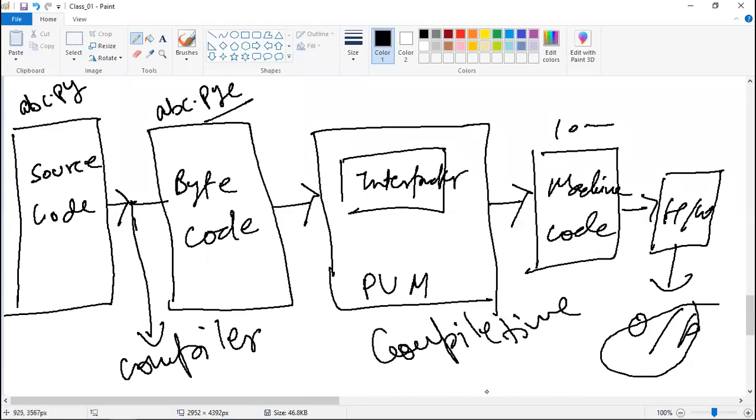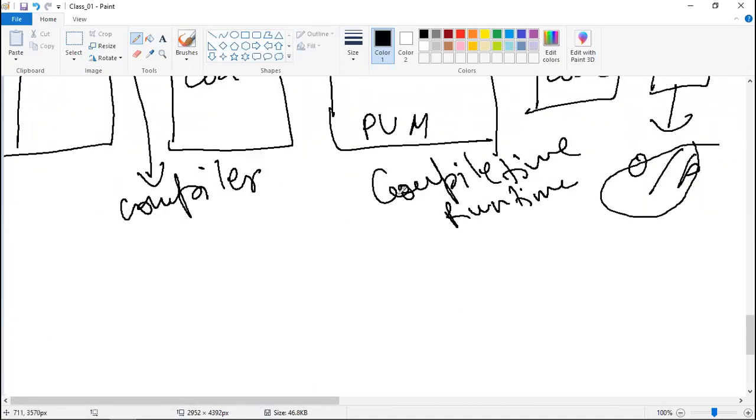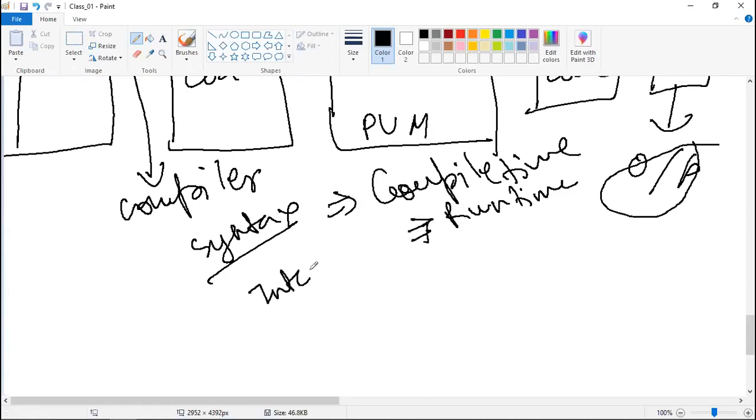Compile time error is equivalent to syntax error. All the syntactical errors will be checked at the compilation stage. No runtime error will be checked there. Runtime error is checked at the interpretation stage.